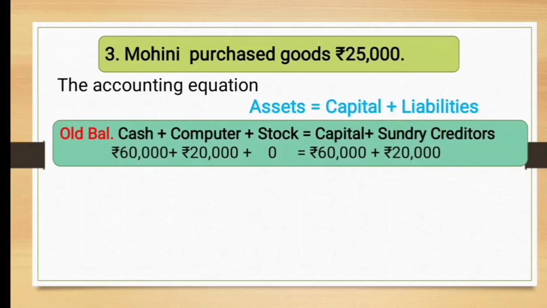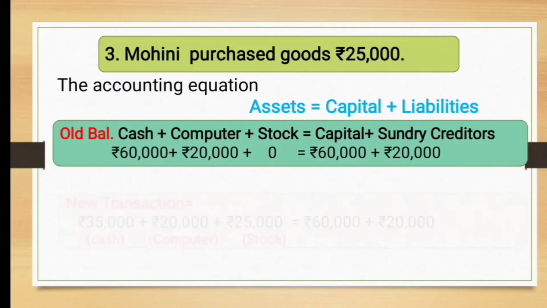What is stock? Stock means stock of goods, is equal to capital plus sundry creditors. Till now, cash was 60,000, computer was of 20,000, and the value of stock was 0, because till now she doesn't have any stock, so I wrote here 0. Capital was 60,000 and sundry creditors were 20,000.